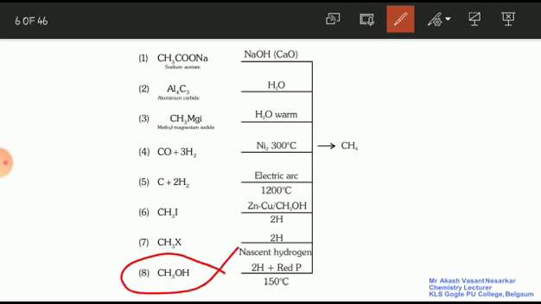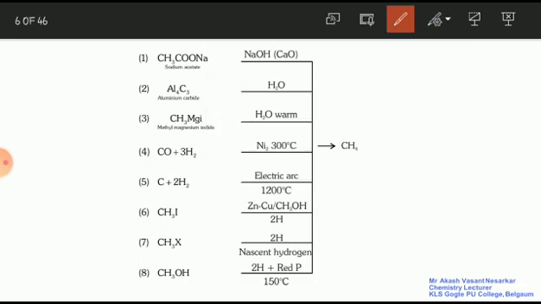And the next one, what? Methanol, that is CH3OH, methyl alcohol. When it reacts with 2 moles of hydrogen in the presence of red phosphorus at 150 degrees Celsius, it forms what? Methane. So all these reactions form the hydrocarbon methane, that is CH4. These reactions give a hydrocarbon product where only carbon-hydrogen single bonds are present.